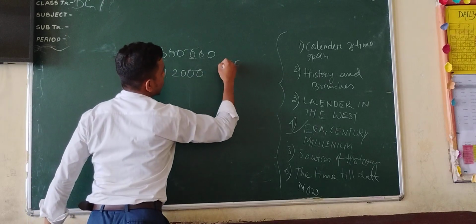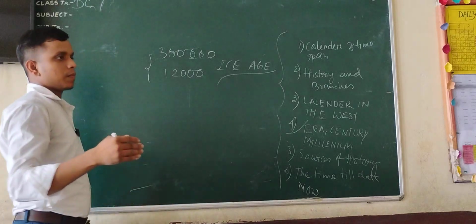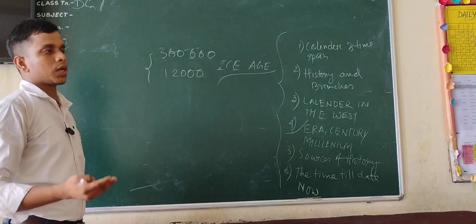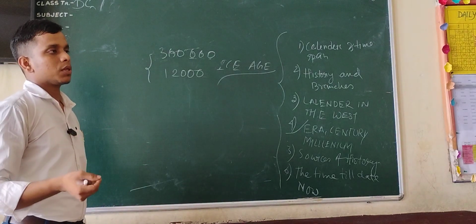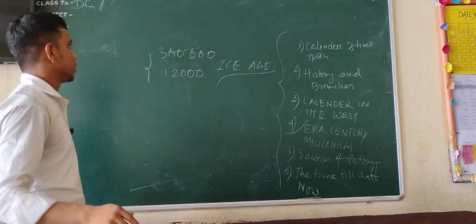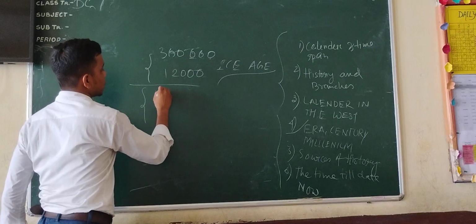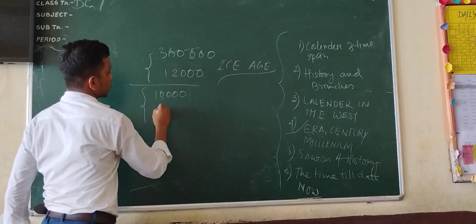This is called the ice age. What is the meaning of ice age? The existence of society, animals, and plants was very rare in many places on Earth. And then the period is called 10,000 to 6,000.